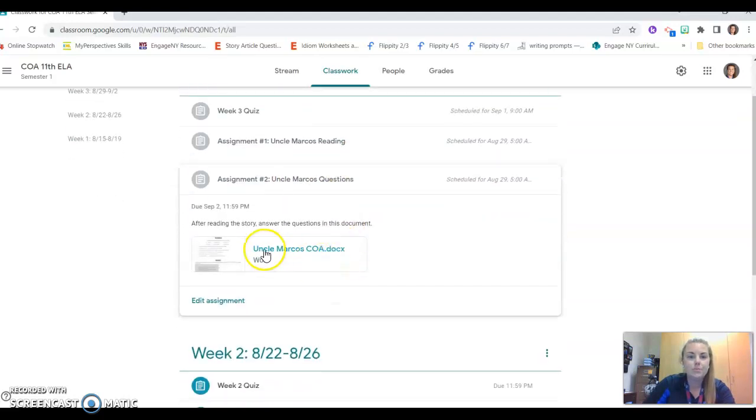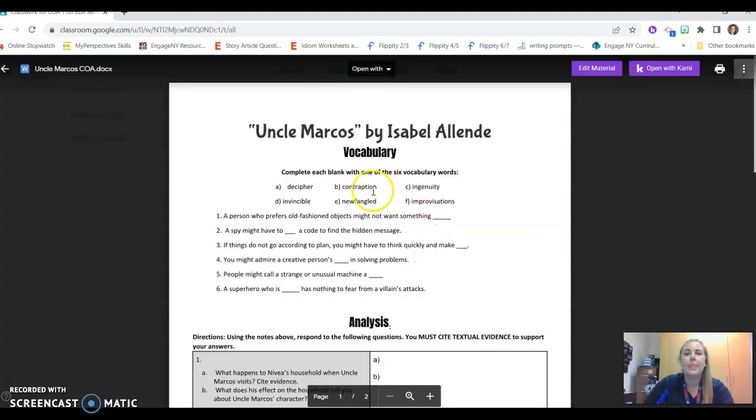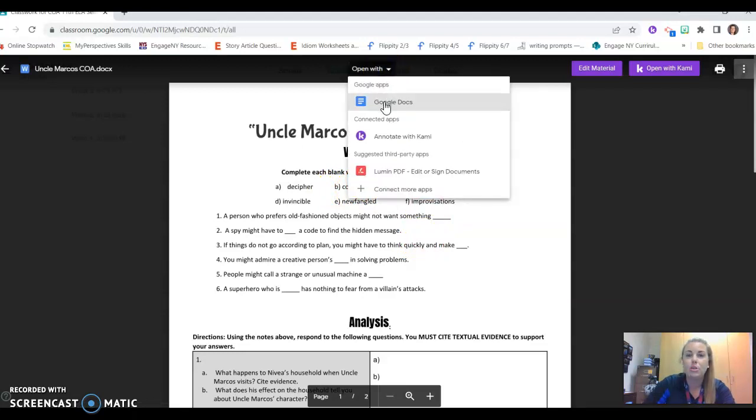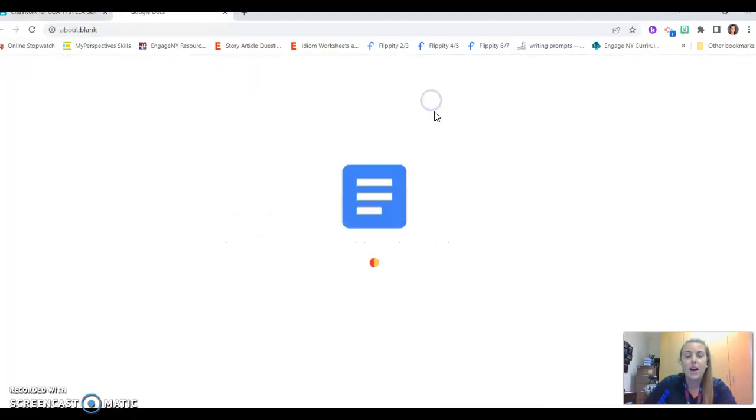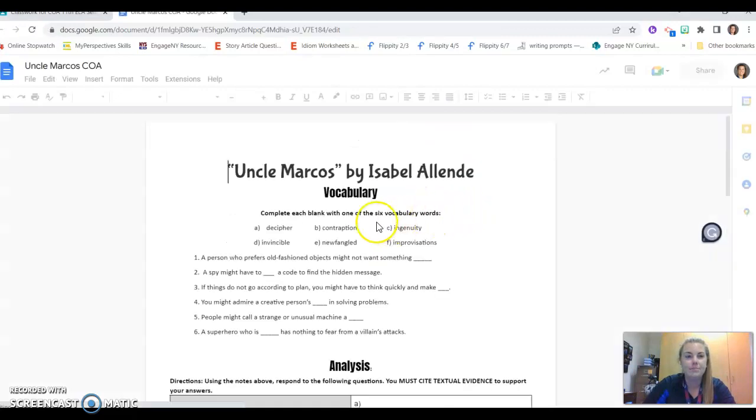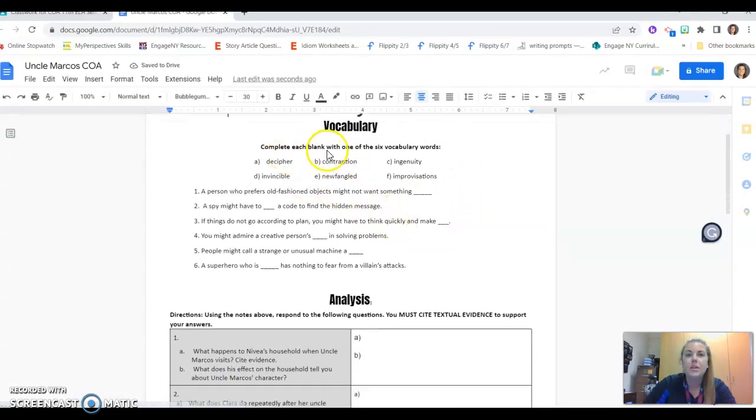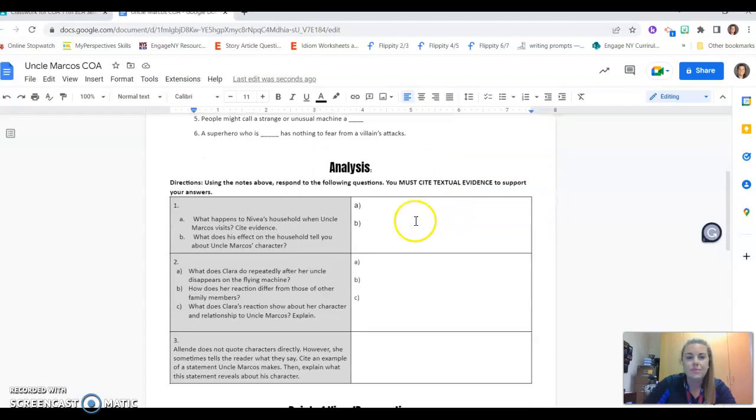Assignment 2, I would highly, highly recommend opening this with Google Docs instead of Cami. If you really want to do Cami, that's fine. Go for it. I would open it in Google Docs. The formatting will just be a little bit easier. So for vocab, you'll just use these vocab words. You'll double click on the lines and type in the word that you're going to choose in each.